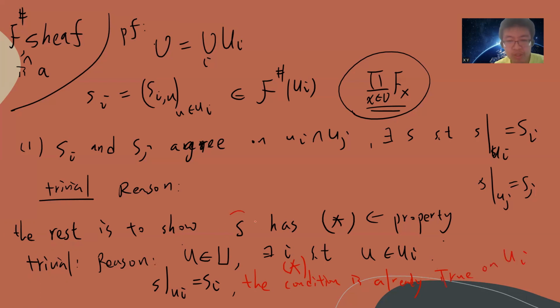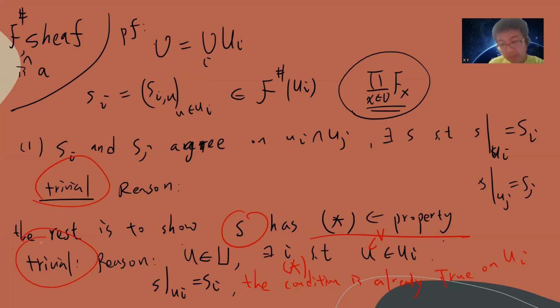So this s will have this property trivially, because this condition is local. You already know that each si has this property. So if you have s which you restrict to si, then obviously if you shrink this open set to be smaller, such that v covers u in ui, this v already has that kind of property. So these two are almost trivial, or just trivial.